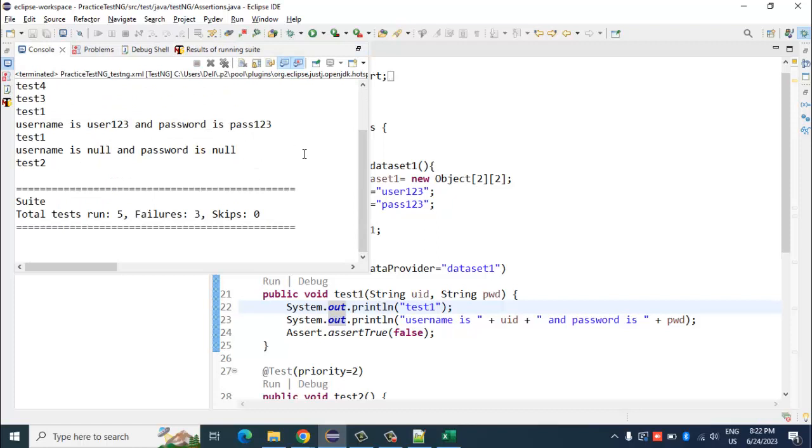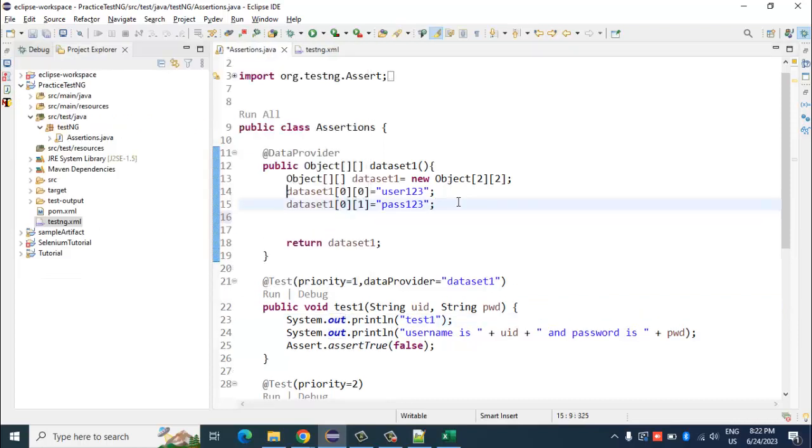So here as you can see, it has printed the value: username is user123 and password is 123, and it has tried to print it the other time, but the second index doesn't have any value, so that is why it has printed as null.